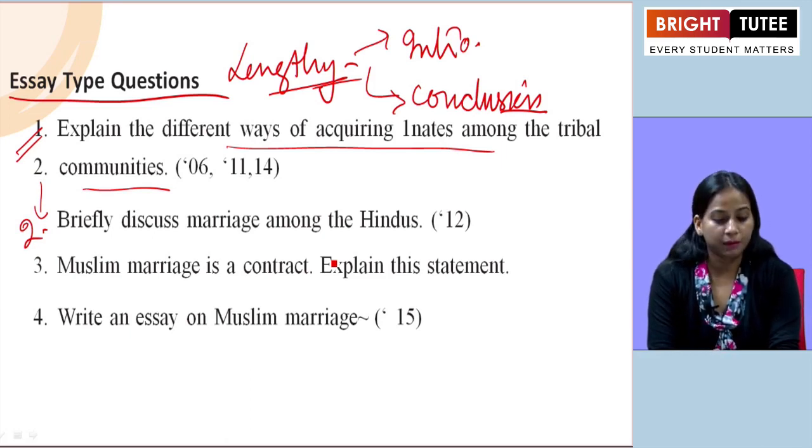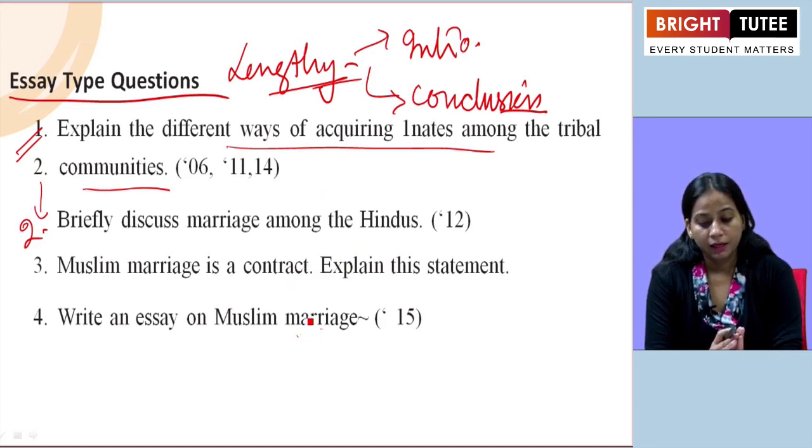The second can be marriage by probation. The third you will mention is marriage by capture, marriage by trial, marriage by purchase, marriage by service, marriage by exchange, and besides that, marriage by elopement as well as marriage by intrusion.